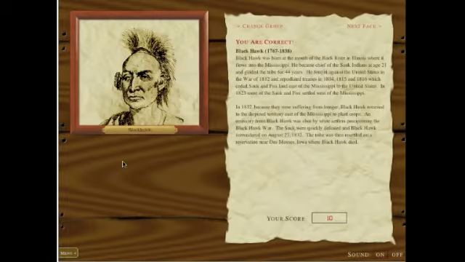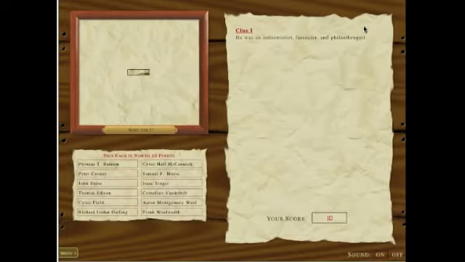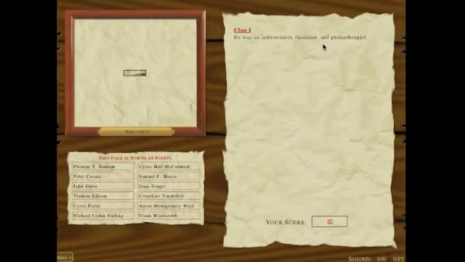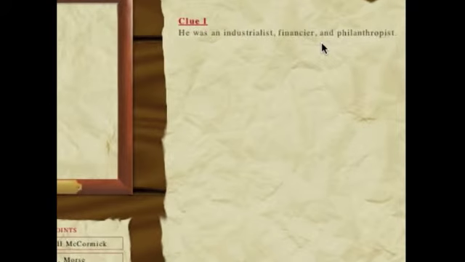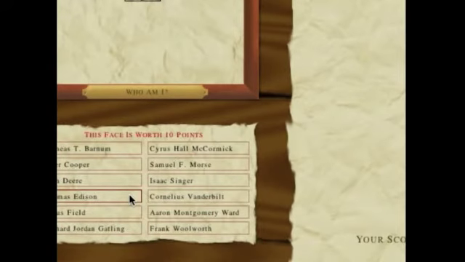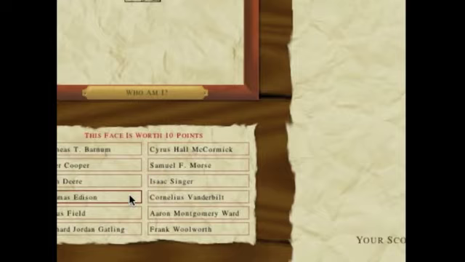How about that? We got it right. And look at this. We got 10 points. Let's go with another face. The clue here is he was an industrialist, financier, and philanthropist. And again, we have 12 names. Let's pick Cyrus McCormick.